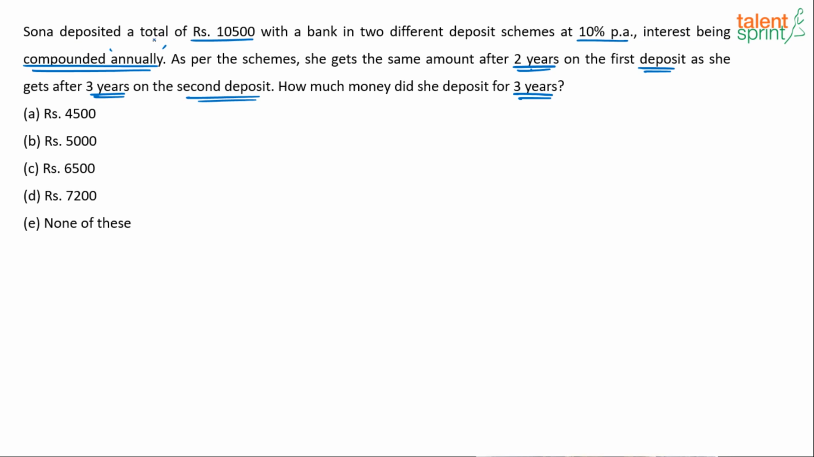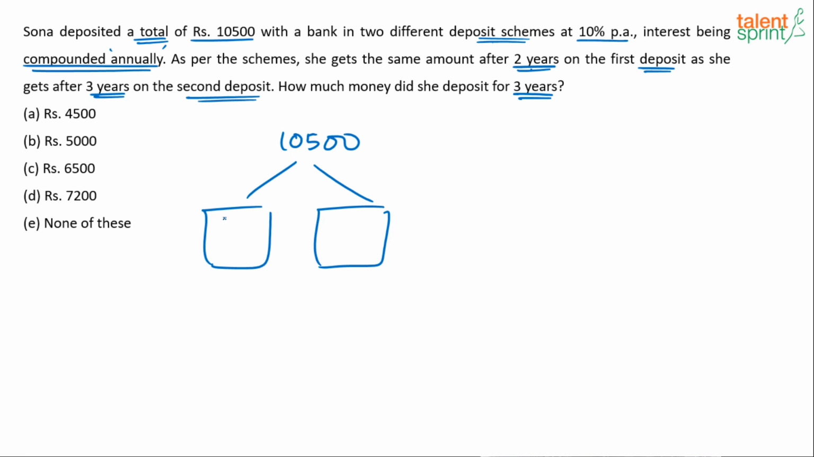Sona deposited a total of 10,500 in a bank in two different deposit schemes. There are two different schemes, so this 10,500 was put in scheme 1 and scheme 2. Let's say the part in scheme 1 is P1, the part in scheme 2 is P2, the principals. So P1 plus P2 equals 10,500. Both the schemes offer 10% per annum. By the way, both are compound interest schemes.